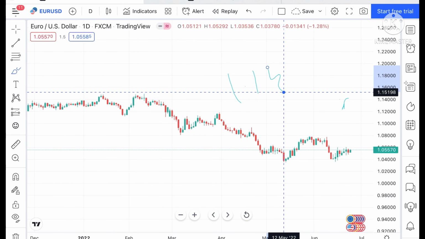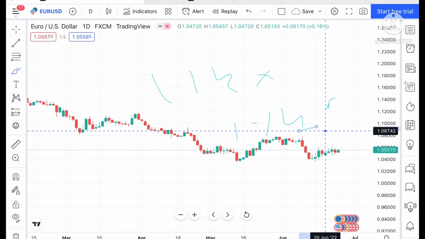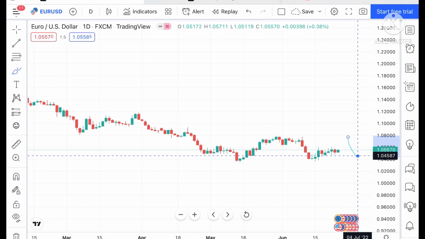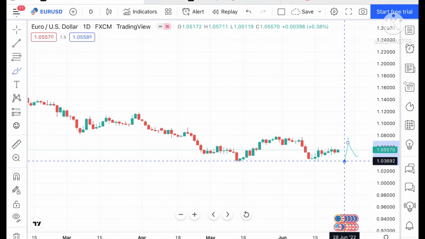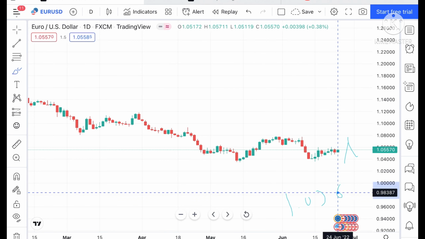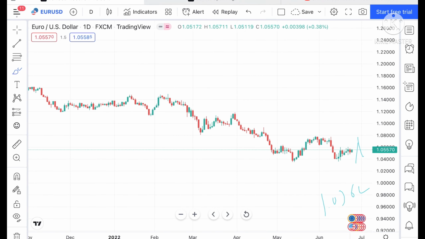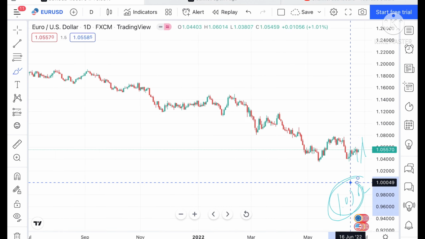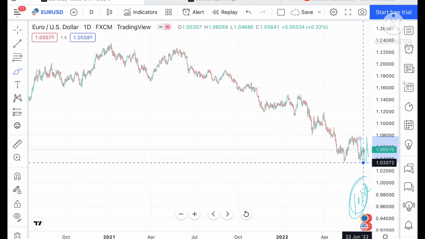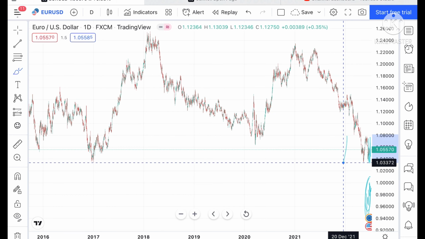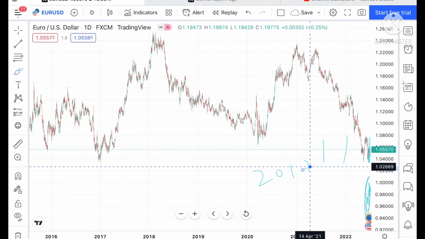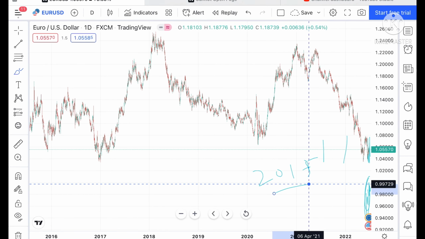And if this level doesn't sustain, it can come down again to a level of 1.04587, and from there it can come down to a level of 1.0362. And suppose if this level goes downside, because this is a weak support, the probability will be high. We can see it can move further low and touch a level of 1.03372, and from there it can go further low and touch a low of around 2015 also.